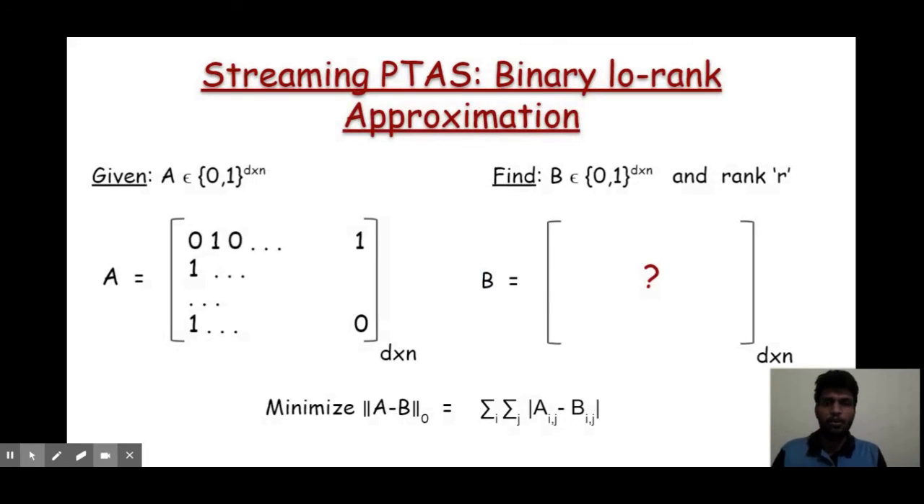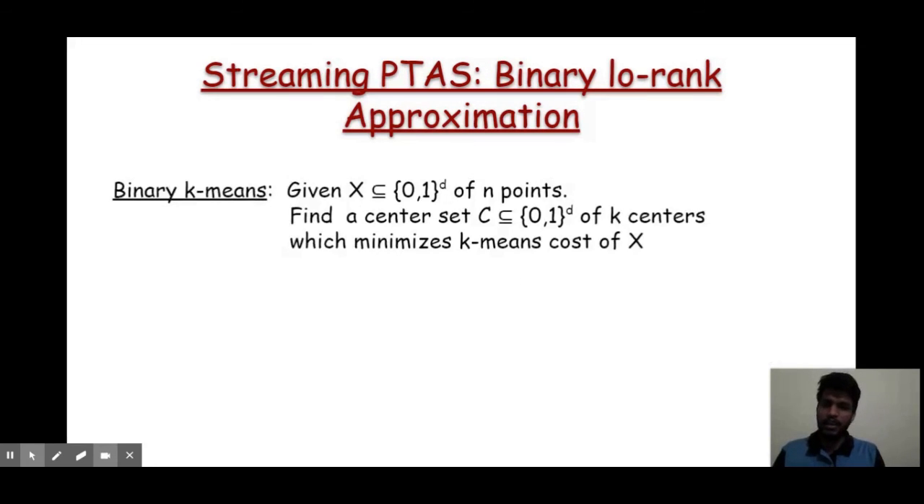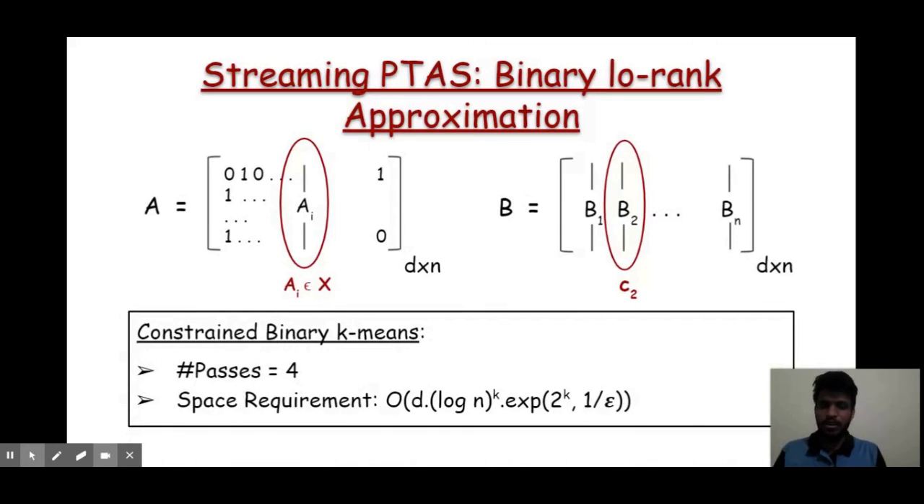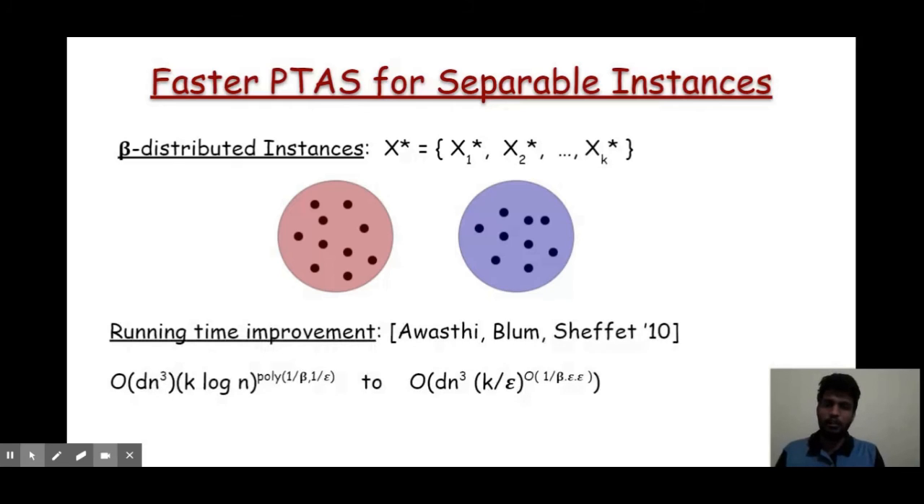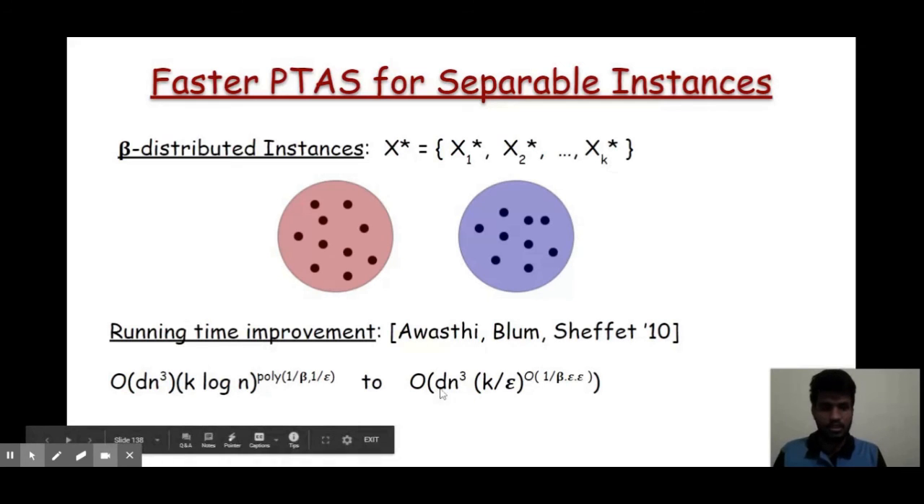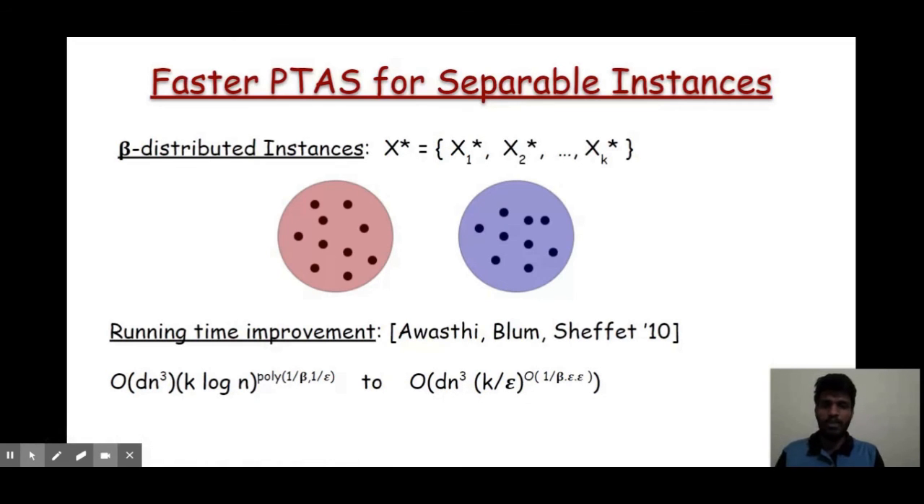For the binary low rank approximation problem, this problem can be converted to the constrained binary k-means problem. Again, we show a streaming PTAS for this problem, which takes four passes through the dataset, and the space requirement is given in this equation. And finally, for the separable instances, for beta distributed instances, we improve the running time of the previous algorithm of Awasthi, Blum, and Sheffet. The improvement in running time is given again in these equations. So these are the three more problems that we tackled.